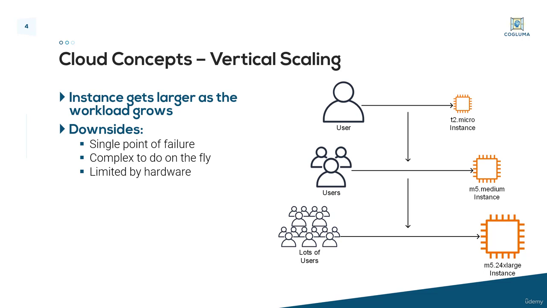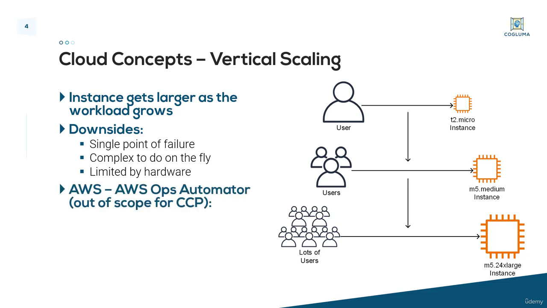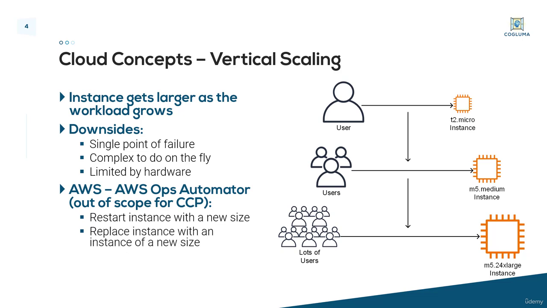AWS can do this with something called AWS Ops Automator. It works by restarting the instance with a new size, basically replacing the instance with an instance of a new size. I will let you know that this is out of scope for the CCP exam, so we're not going to be talking any more about vertical scaling or AWS Ops Automator throughout the course.